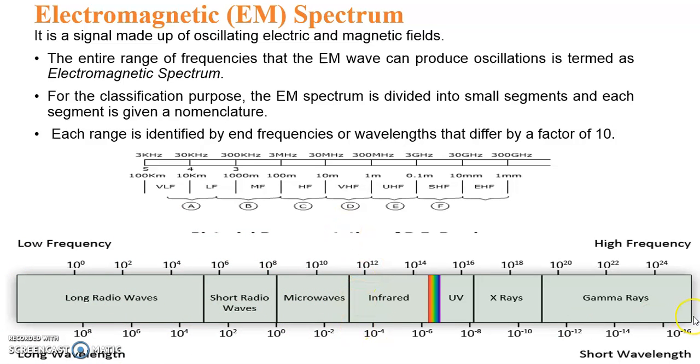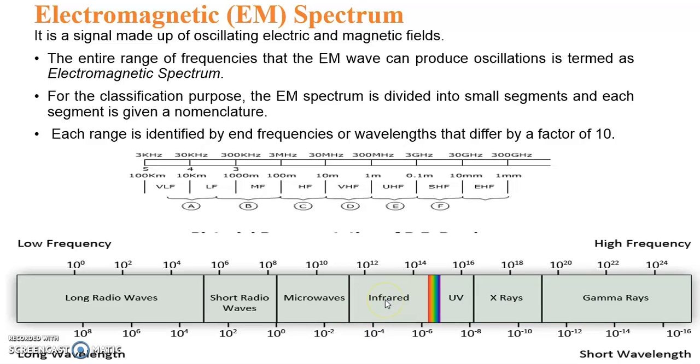The other types of waves shown on the electromagnetic spectrum after microwaves are the infrared frequency range, then the visible range, then the ultraviolet range, then X-rays, and lastly gamma rays.